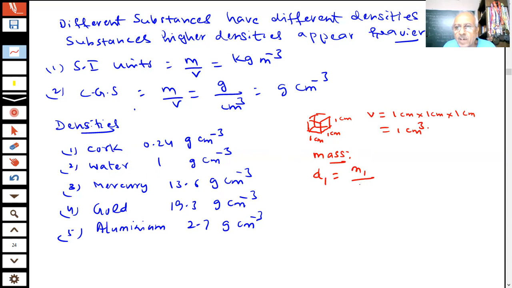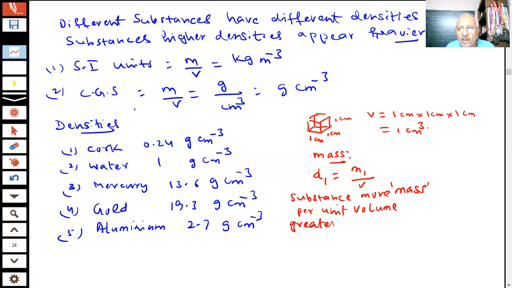Density is mass per unit volume. We are saying if I keep the volume same, then the masses are coming out to be different. Therefore, they have different densities. So if the volume is same, then density is related with the mass of the substance. In other words, the substance which has more mass per unit volume will have greater density.